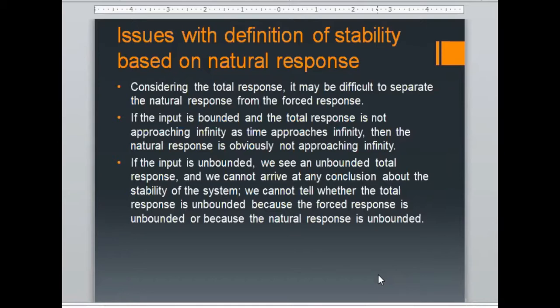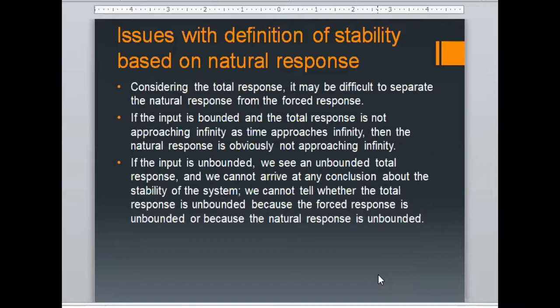You can say yes, since the overall system is stable here. But if the input is unbounded, for example, and we see an unbounded total response, we cannot arrive at a conclusion about the stability of the system.